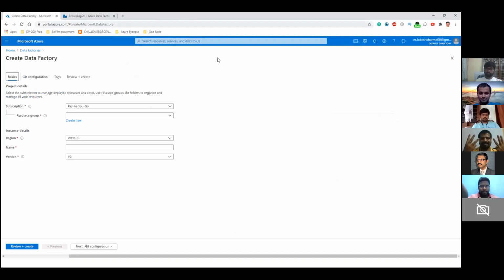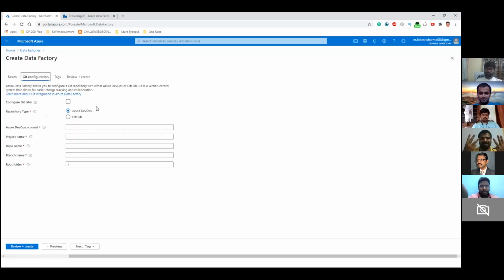These are just the usual normal steps that are required to provision any of the Azure resources or services. You have to choose your subscription, you have to provide the resource group, and there is nothing special in that. The only thing that is a little different in this case is this Git configuration.